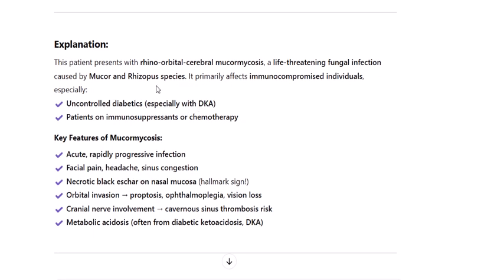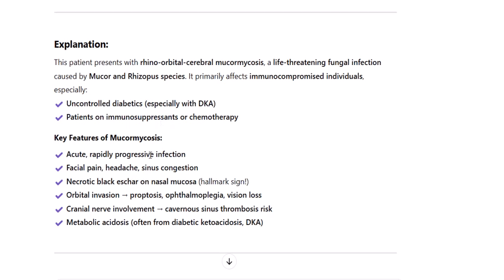Explanation: this patient presents with rhino-orbital cerebral mucormycosis, a life-threatening fungal infection caused by Mucor and Rhizopus species. It primarily affects immunocompromised individuals, especially uncontrolled diabetics, especially with DKA, and patients on immunosuppressants or chemotherapy.